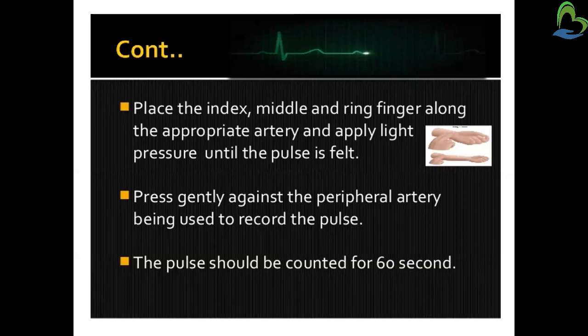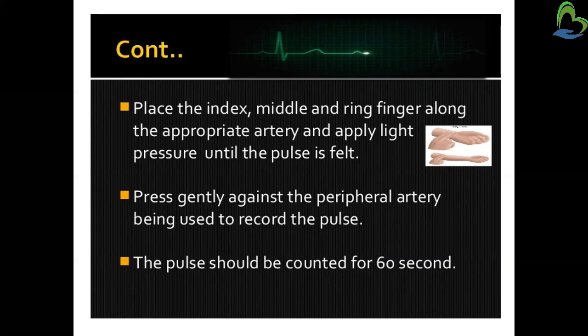Then place the index or the middle finger and the ring finger along the appropriate artery and apply light pressure until the pulse is felt. So here we have to place our index finger and middle finger along the artery, that is above the artery, and we have to apply a bit of pressure so that we can feel the pulse.